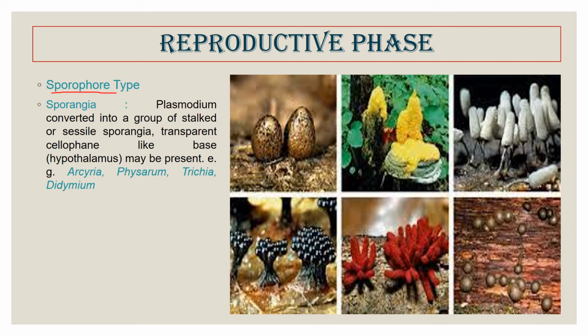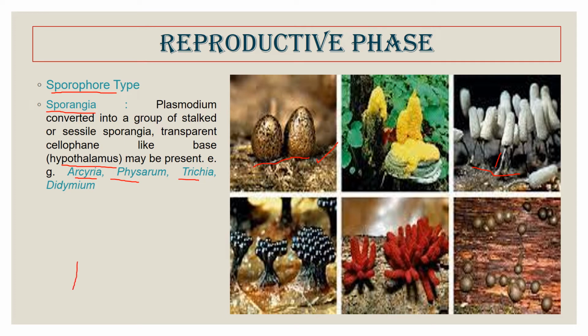One is the common one, called the sporangia, where it can be stalked. Here we see the stalk, or it can be unstalked, sessile. But this base on which it is present, this base is the plasmodium. It is called the hypothallus. This type of sporangia is seen in Arcyria, Physarum, Trichia. This is the most common,